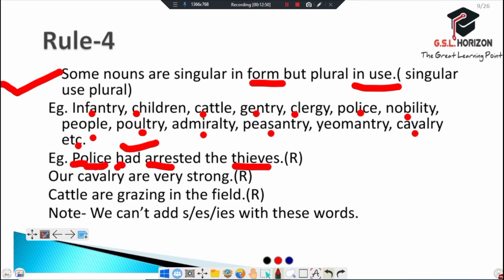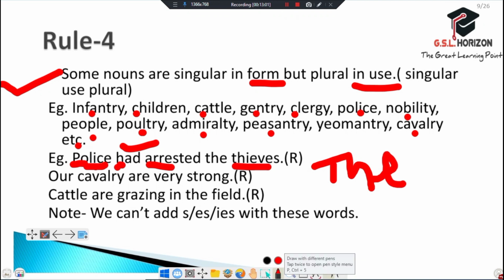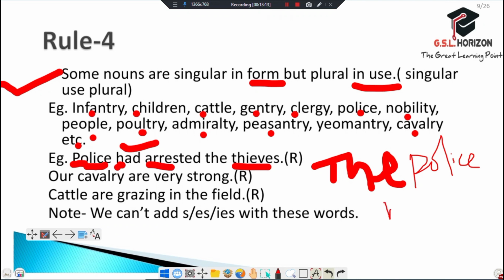We can make it singular with the use of the policeman: the policeman has arrested the thief.